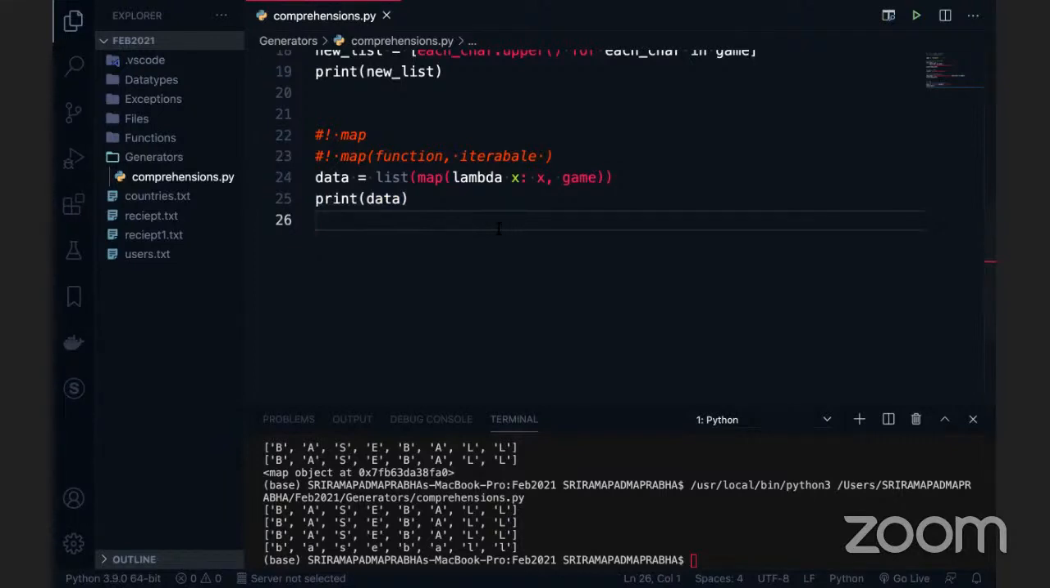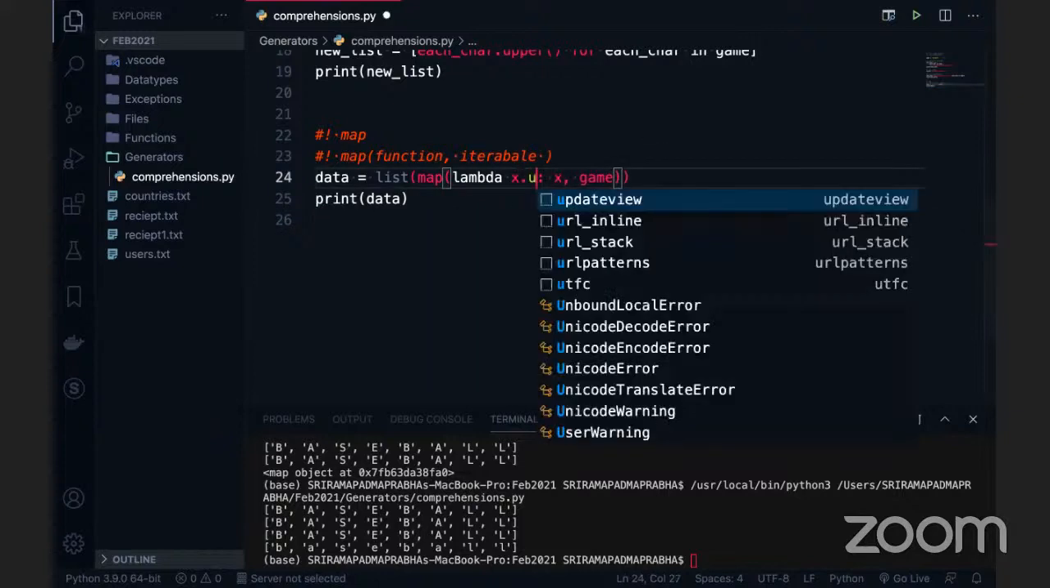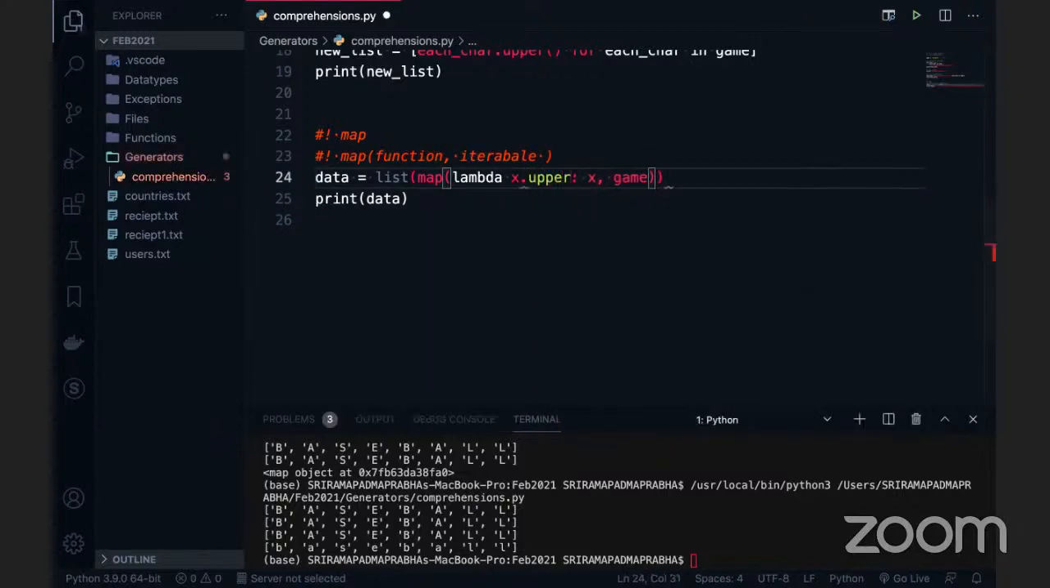Lambda x dot upper. Okay, so I'm going to use x dot upper. Now it is not going to help because here always variable. Here is the expression, right? So I'm going to give the expression here. Now I'm going to execute the code. You can see this is working.